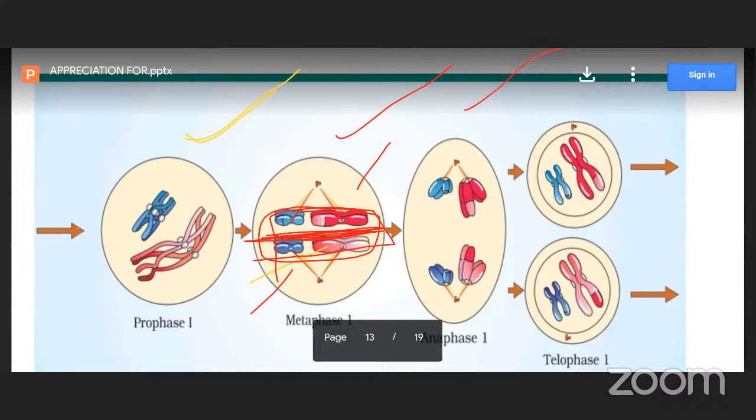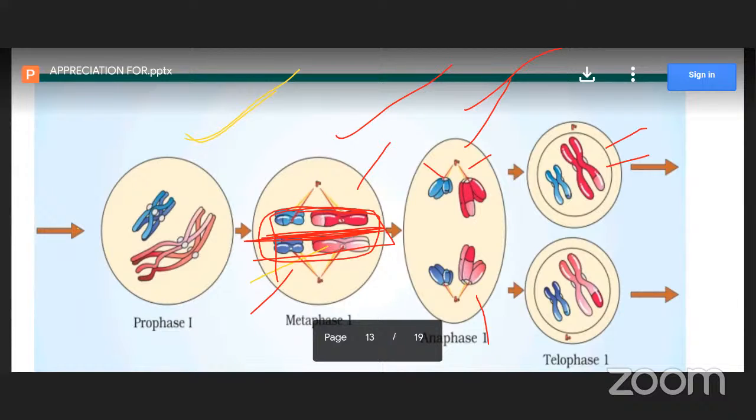Next, anaphase. What will happen? Half the number of chromosomes moves to opposite poles: half moves to one pole, and half moves to the other pole. And in telophase, what do we observe? The nuclear membrane reappears, the nucleolus reappears, and all the cell organelles are reformed. Spindle fibers disappear. In metaphase and anaphase we observed spindle fibers, attached to the kinetochore. But in telophase, spindle fibers are absent; they have disappeared.